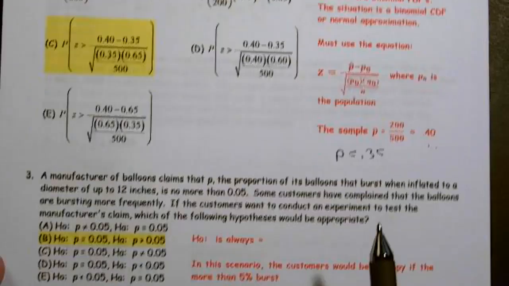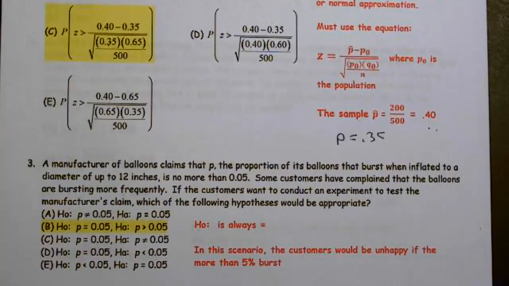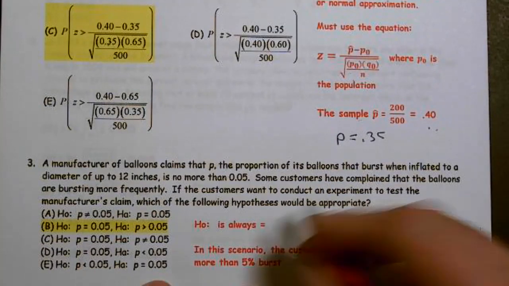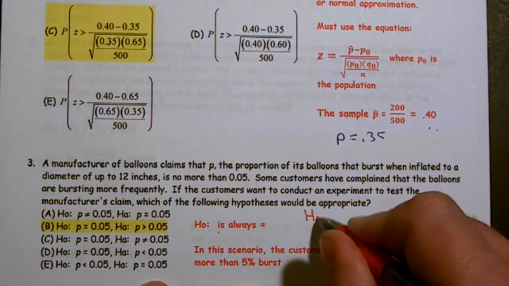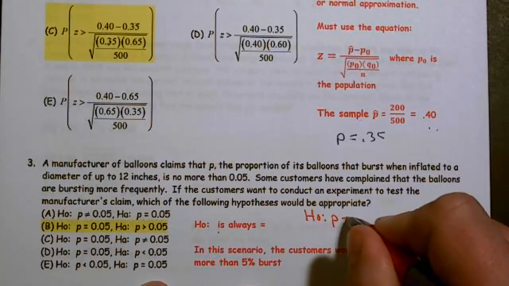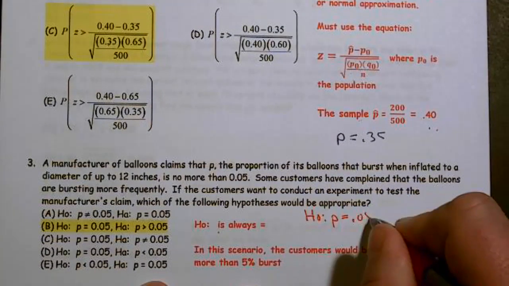All right, number 3, the manufacturer of balloons claims that p, the proportion of its balloons that burst when inflated to a diameter of 12 inches, is no more than 0.05. All right, so basically their claim is, remember, our null hypothesis is always going to be equal, so their claim is H0: p equals 0.05.